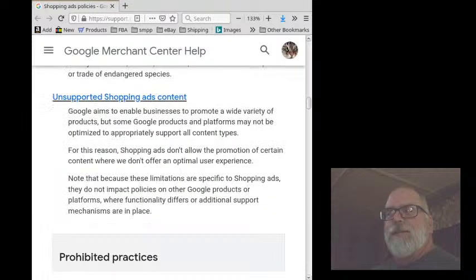Unsupported shopping ads content. Google aims to enable businesses to promote a wide variety of products, but some Google products and platforms may not be optimized to appropriately support all content types. For this reason, shopping ads don't allow the promotion of certain content where we don't offer an optimal user experience. Note that because these limitations are specific to shopping ads, they do not impact policies on other Google products or platforms, where the functionality differs or additional support mechanisms are in place.